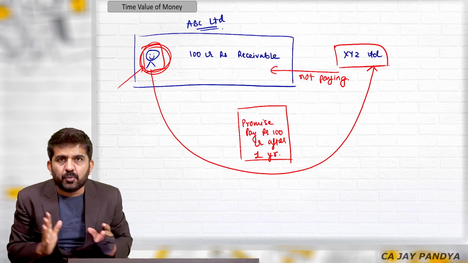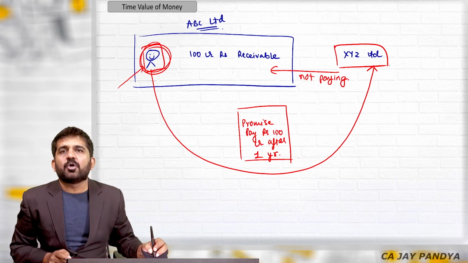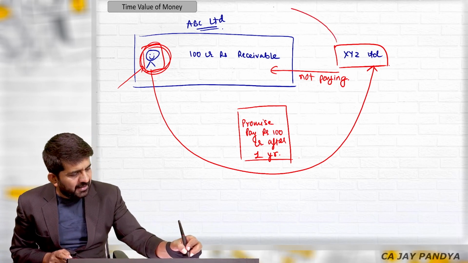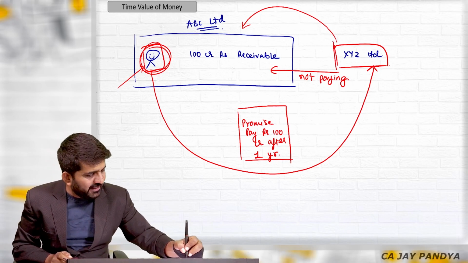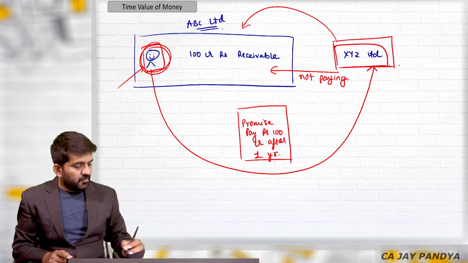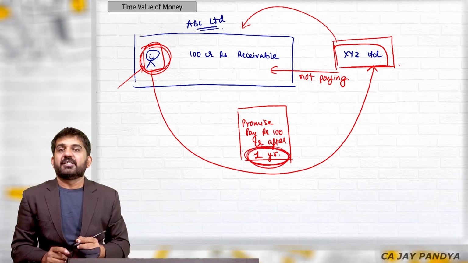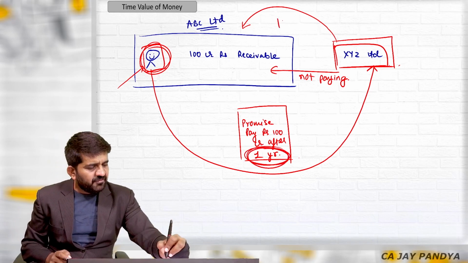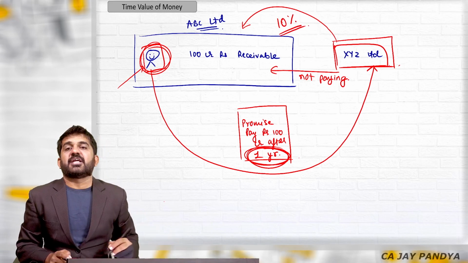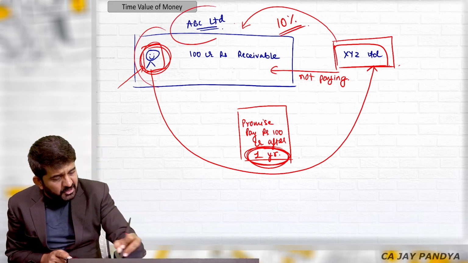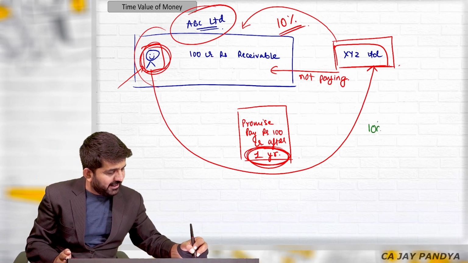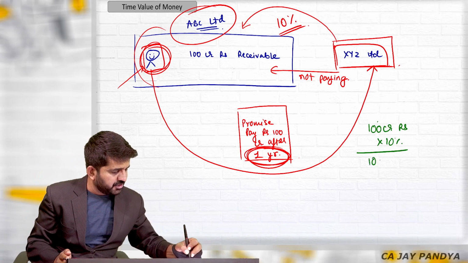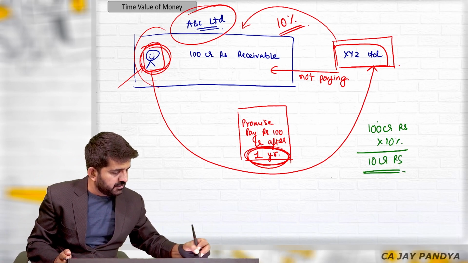Why? I'll tell you. This 100 crore rupees was payable immediately. But now this company will be paying after 1 year. So even if the market rate of interest is 10%, what is the loss for ABC Limited? Loss for ABC Limited is 100 crore rupees multiplied by 10%, which is 10 crore rupees.